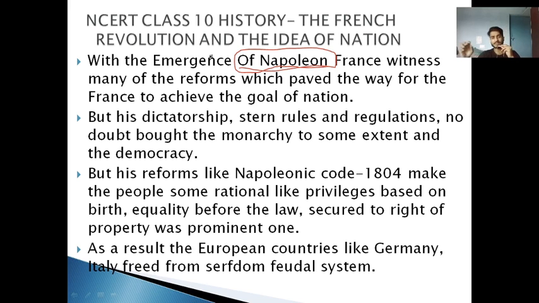With the emergence of Napoleon, France witnessed many reforms which paved the way for France to achieve the goal of a nation. एक नेपोलियन आता है, एक मामूली लो नोबल क्लास का आदमी उभर के आता है, which gradually changed the entire face of France. What he did, let's see: his dictatorship, stern rules and regulations, no doubt brought the monarchy to some extent, and the democracy. जब वो आता है तो वो नए नए रूल्स लाता है, रेगुलेशंस लाता है.